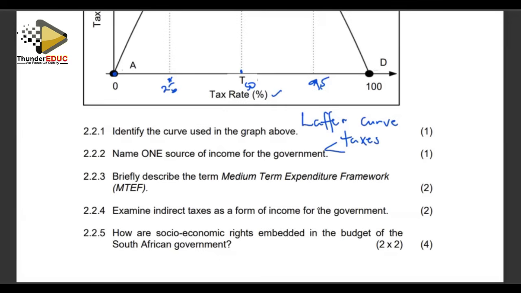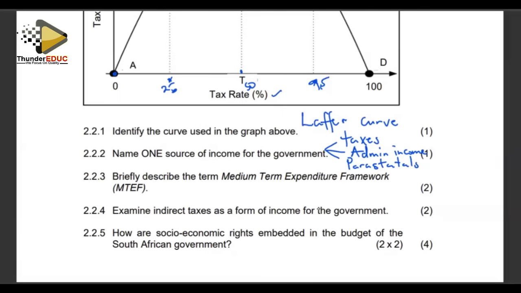And also we can talk of administrative income. The government charges an admin fee and other small fees that they can also use to raise money. And also the government gets money from its parastatals, though most of them make losses. The state-owned businesses are also responsible for contributing money to the government.